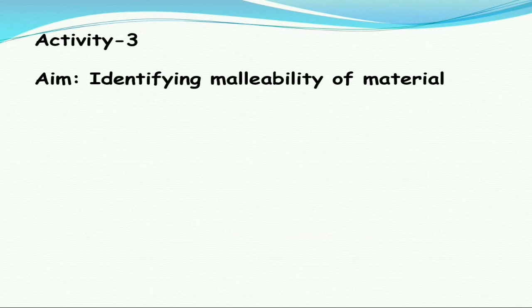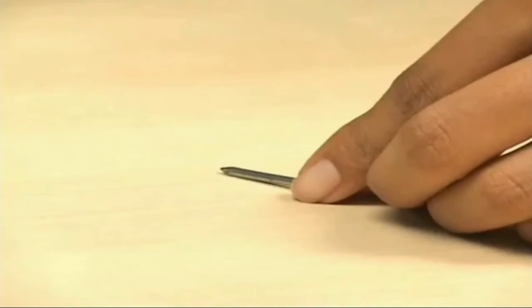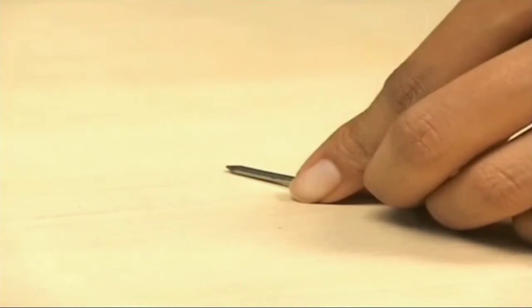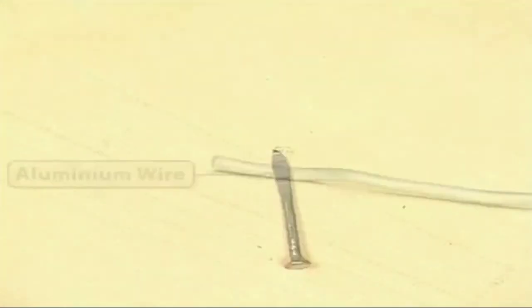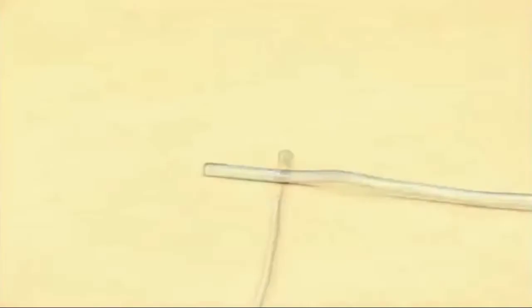Now coming to the activity, identifying the malleability of materials. The materials required are a hammer and the different types of materials that we have taken in activity 2. To start with, beat the iron nail with a hammer. Hit the nail hard. You have to do it carefully. Take care so that your hands do not get hurt. Now hit the aluminium wire hard. This time also take care of your hand.